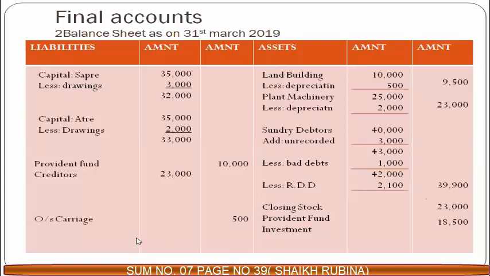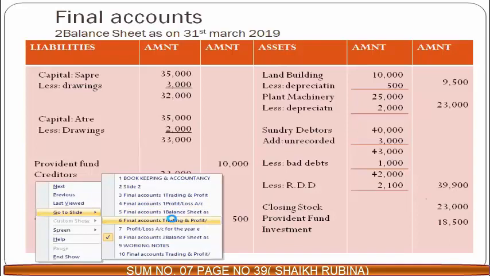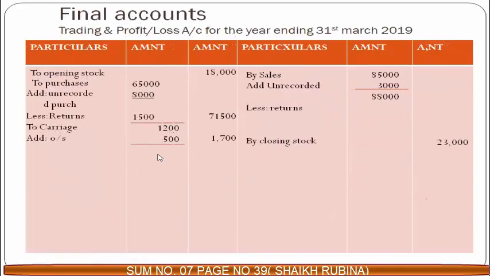Outstanding carriage is 500. One effect will be liability side and second effect will go to trading account because we have recorded it in the trading account. See, outstanding carriage 500. You will add because you know our formula for outstanding. You remember the song? Oye, oye. Outstanding, add. So here outstanding we have added. You get 1,700.